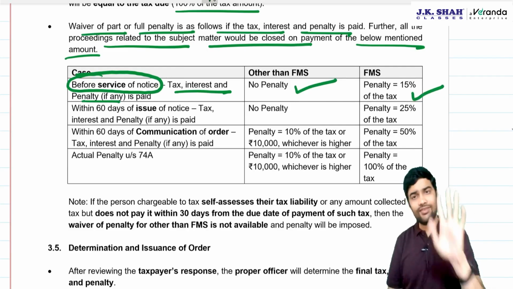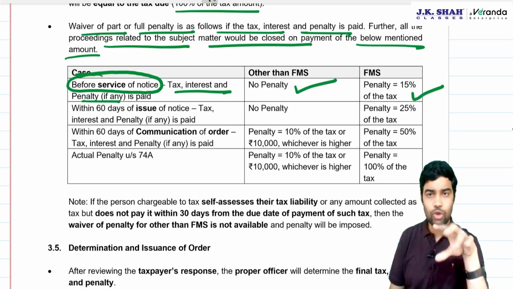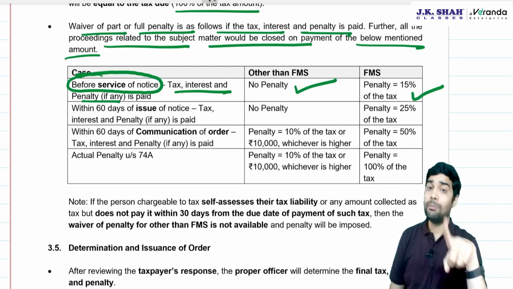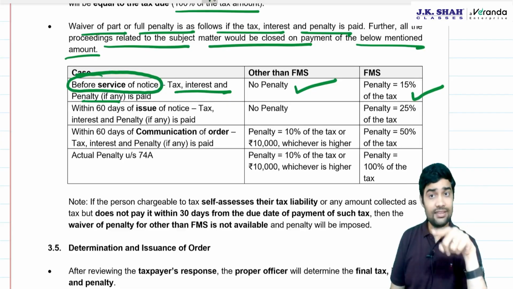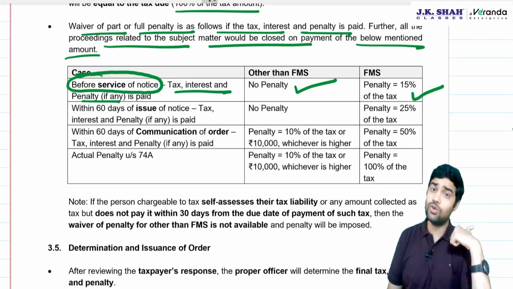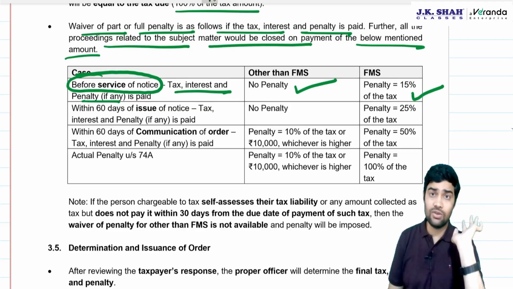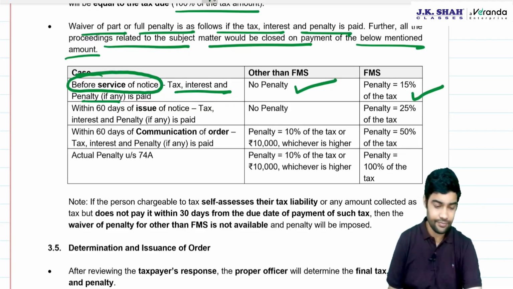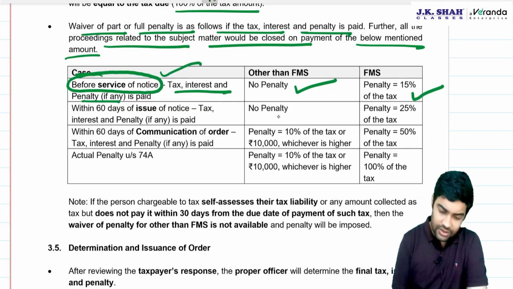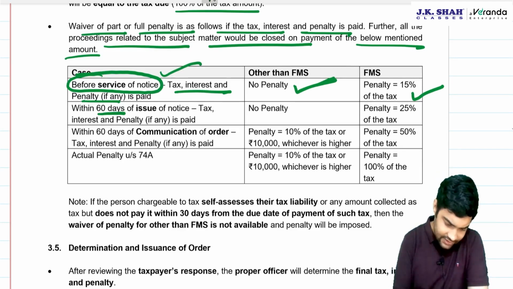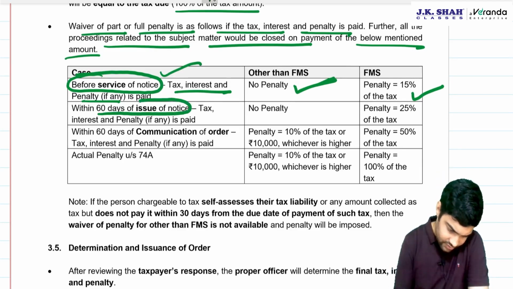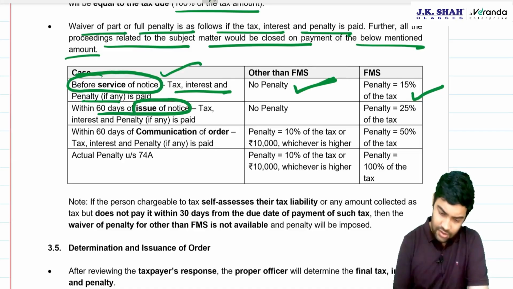I think you'll get a 74A question. You don't have to read 73 and 74, but the Institute has kept 73, 74 in your module, and 74A in the module. Both are there in the module. Before service of notice, no penalty here, 15% here. Within 60 days of issue of notice, see carefully. No penalty here, 5%.